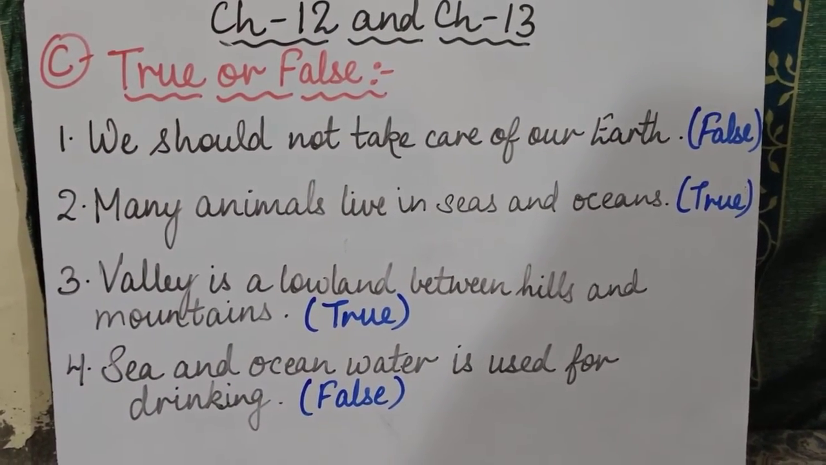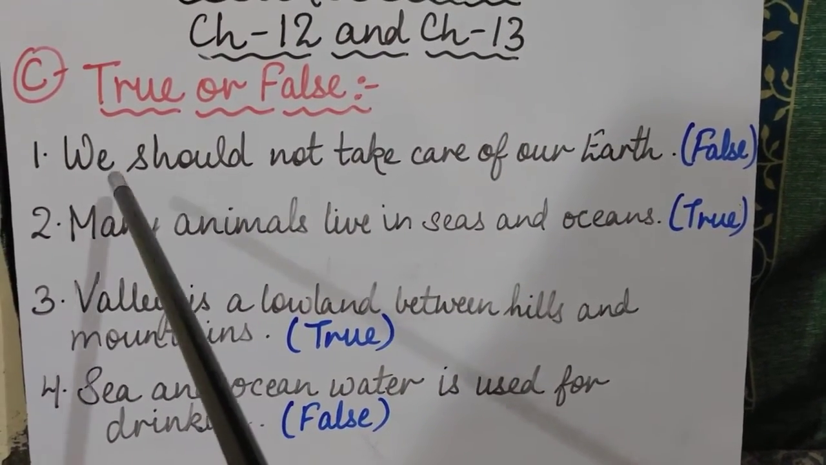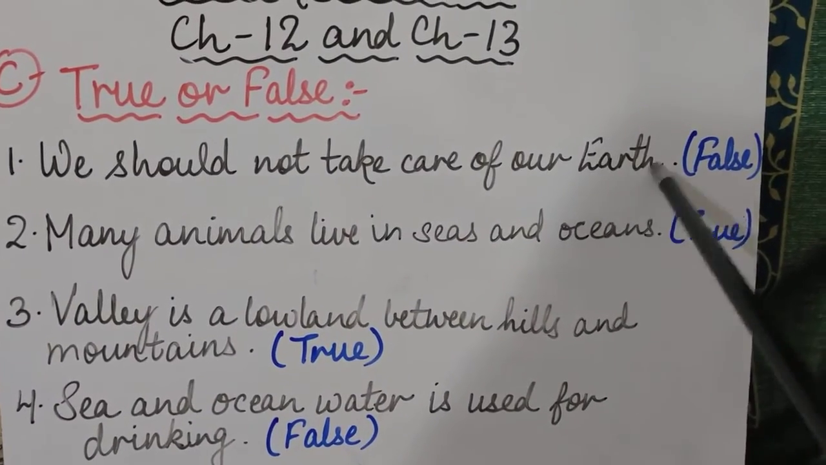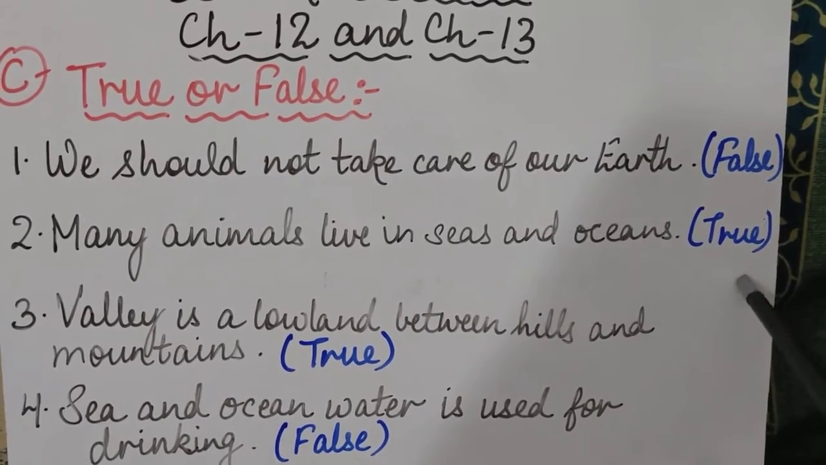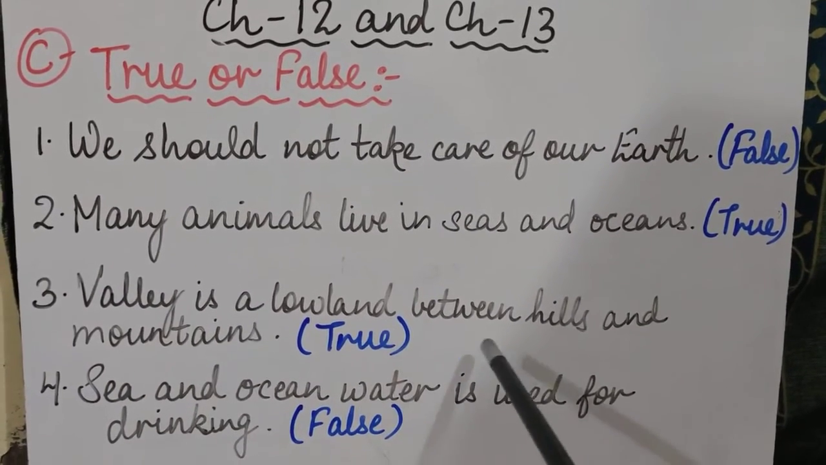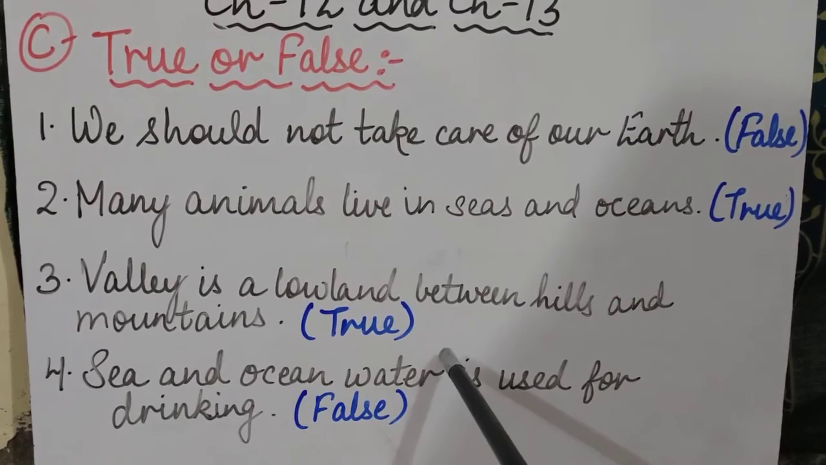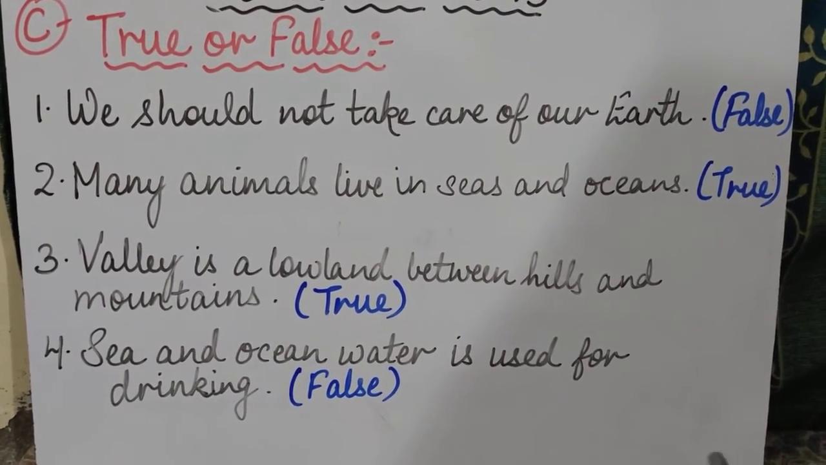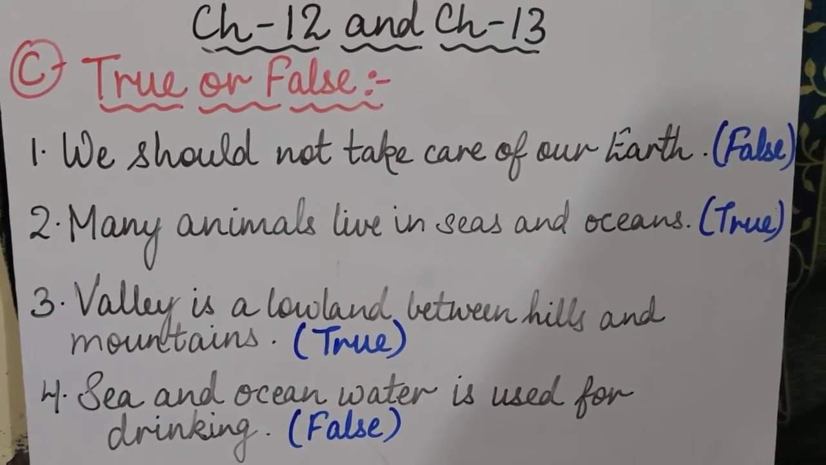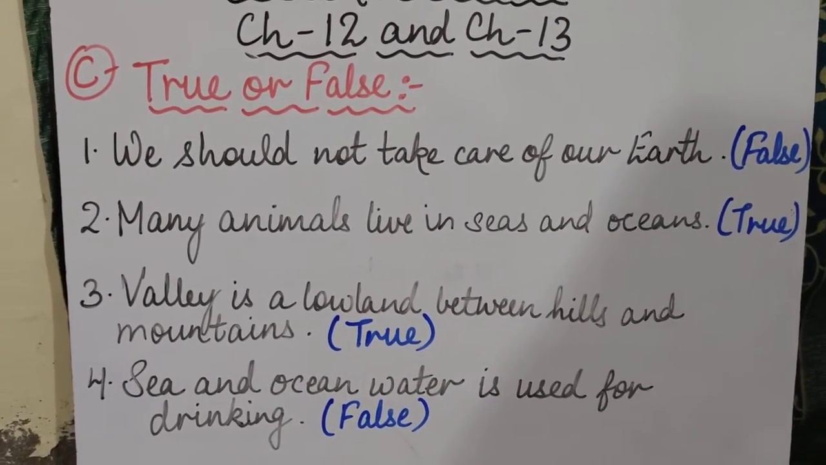Once again, I am repeating. Listen to it carefully. First one, we should not take care of our earth. This is false. Second is many animals live in seas and oceans. This is true. Third is valley is a low land between hills and mountains. This is true. And in the last, sea and ocean water is used for drinking. This is false. So children, I hope you all have understood all these 3 exercises.